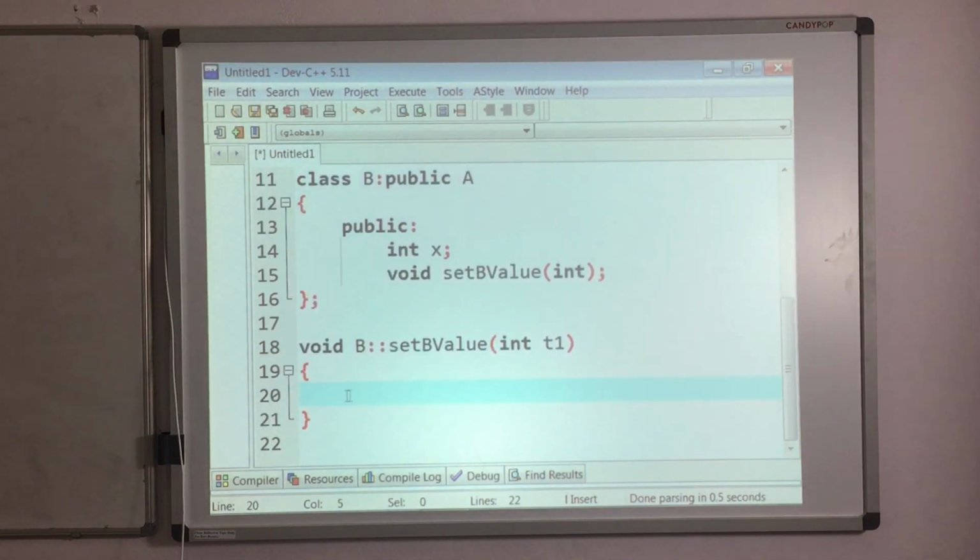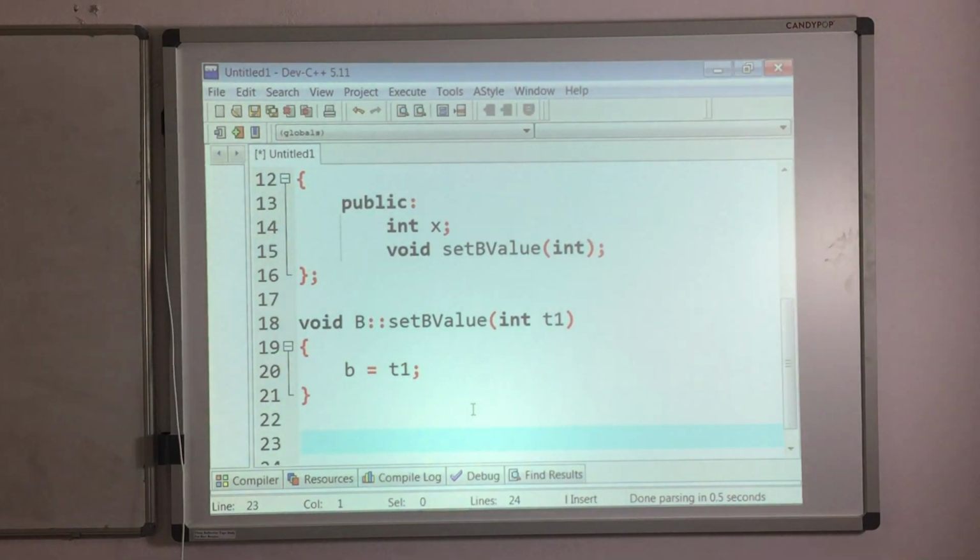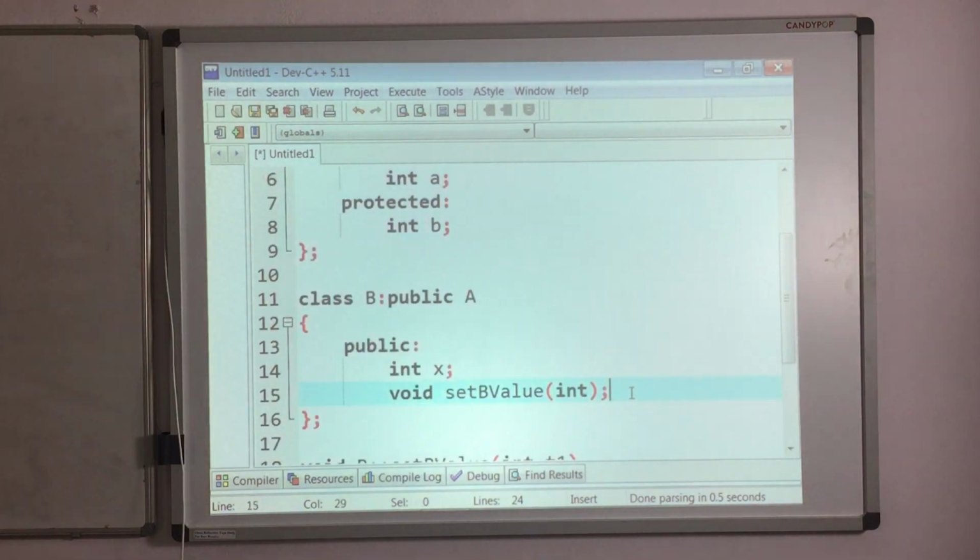I want to set that T1 to this B. So how can I? Simply B equals T1, because this small b data member is going to be inherited from A to B class. After writing the definition of this set value function, I need one more function in order to display the values. After setting the values, you have to display the values as well.